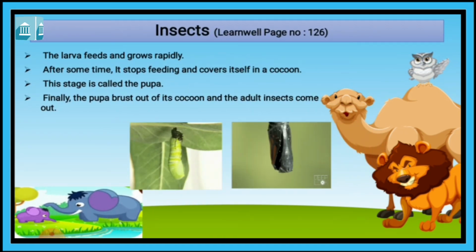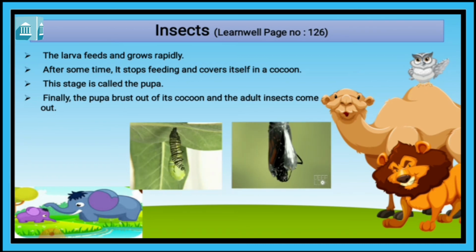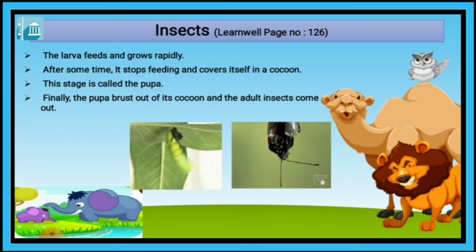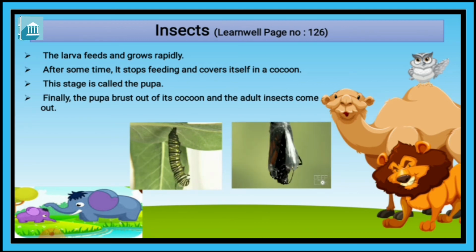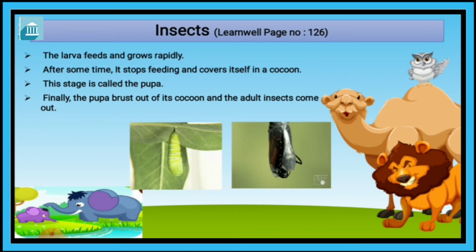Now 2 stages pass, that egg becomes larva. Now the larva feeds and grows rapidly, and after some time it stops feeding and covers itself in a cocoon. Now the larva feeds and grows rapidly again and again, and after some time it stops feeding and covers itself in cocoon. This stage is called the pupa.